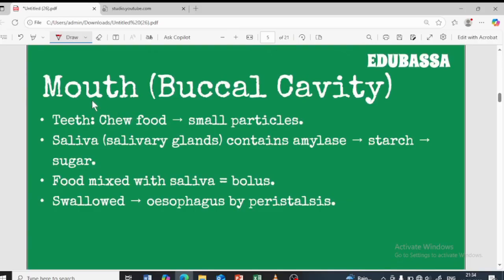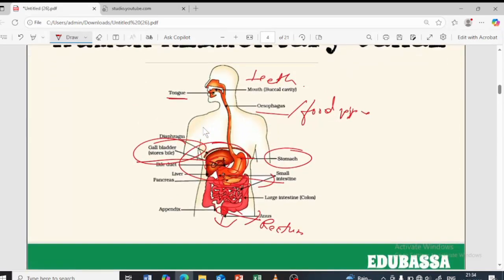The first part we are going to learn in detail is the mouth, which we also call the buccal cavity. The mouth has teeth which help with chewing of the food. The food that we are taking in is basically complex food, so it has to be broken down so that it passes through the esophagus and the further parts of the alimentary canal. It has to be broken down in the mouth itself, and that is done by the teeth, because the alimentary canal is made up of muscles, and a soft inner lining is present.